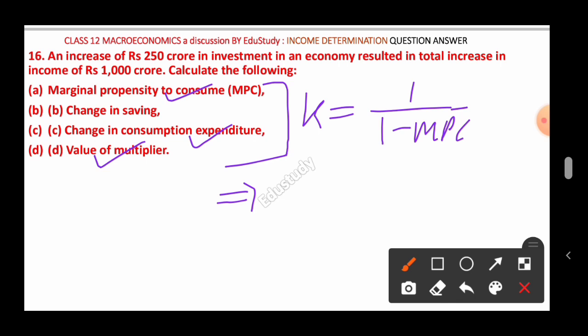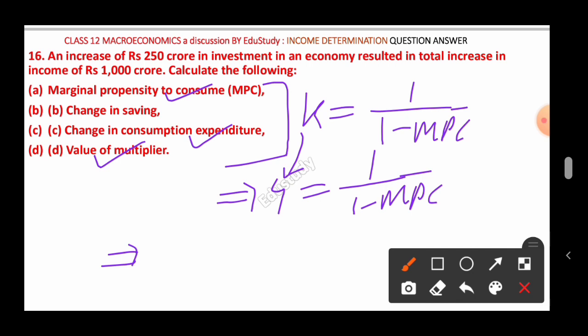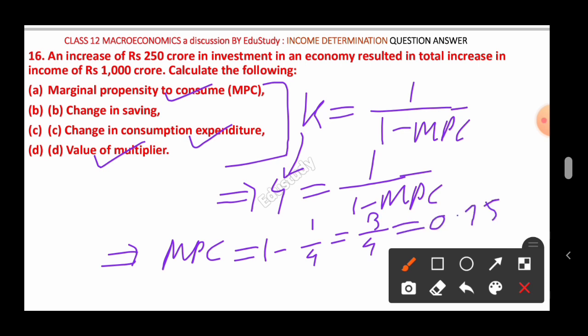If the value of K is 4 here, and it is 1 by 1 minus MPC, then MPC equal to, if you do the simplification, as earlier we have solved this type of question, therefore I am doing it directly. It will be 1 minus 1 by 4, means it will be 3 by 4, or decimal value will be 0.75. That means the marginal propensity to consume MPC will be equal to 0.75, or 3 by 4 you may say. So we have solved the two questions.